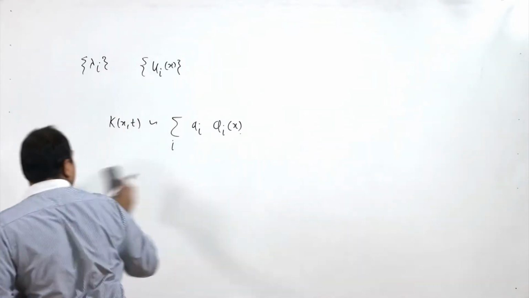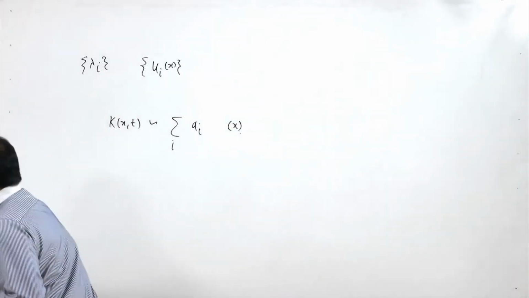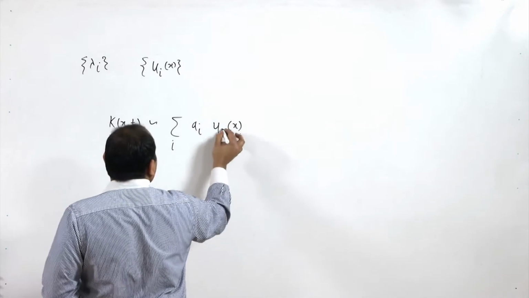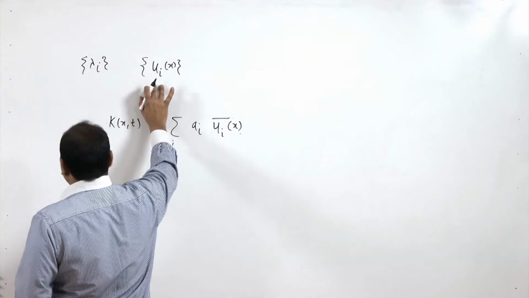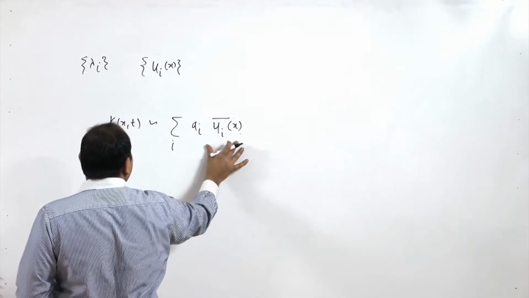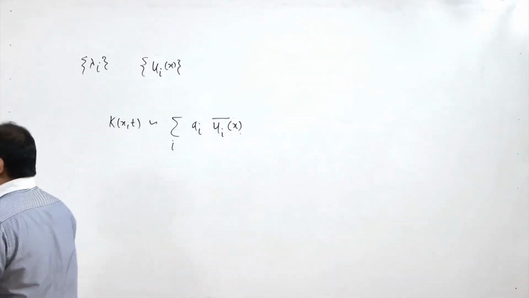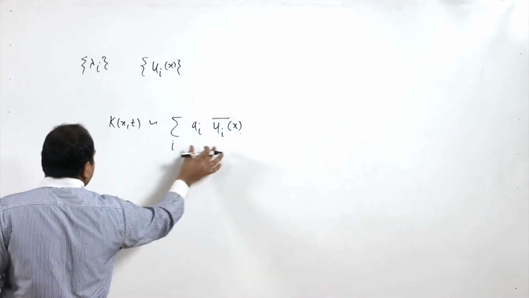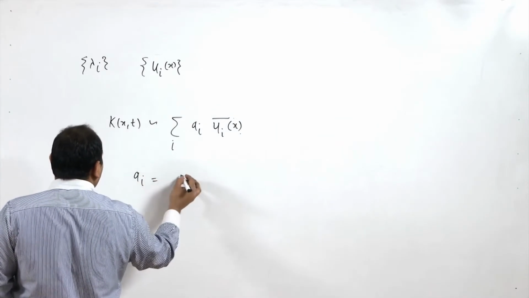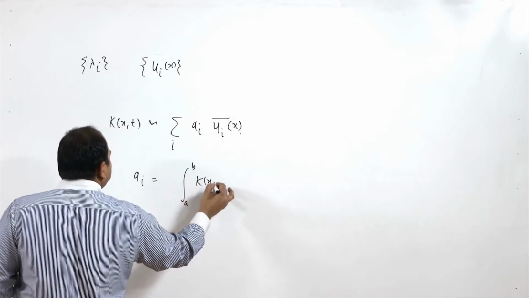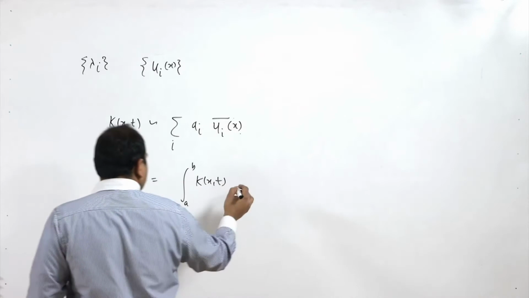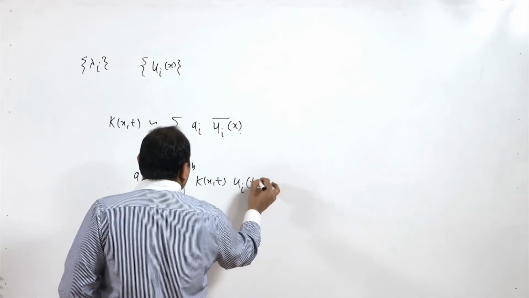So I can write it like this. Here we have u i bar, because if these are eigenfunctions, then these are also eigenfunctions. So I can approximate k of x, t by this, where a i is the integral from a to b of k of x, t times u i of t dt.